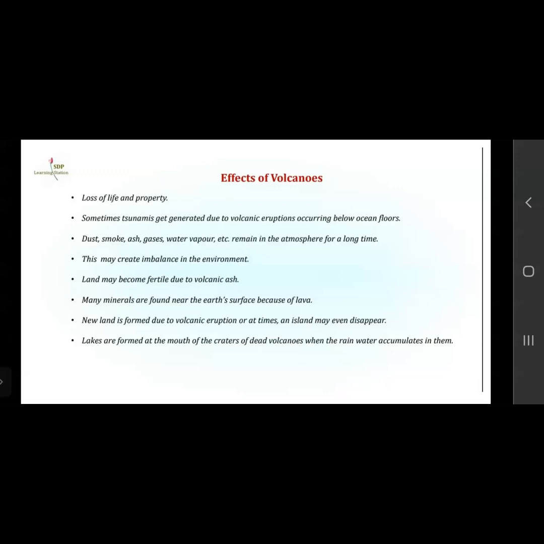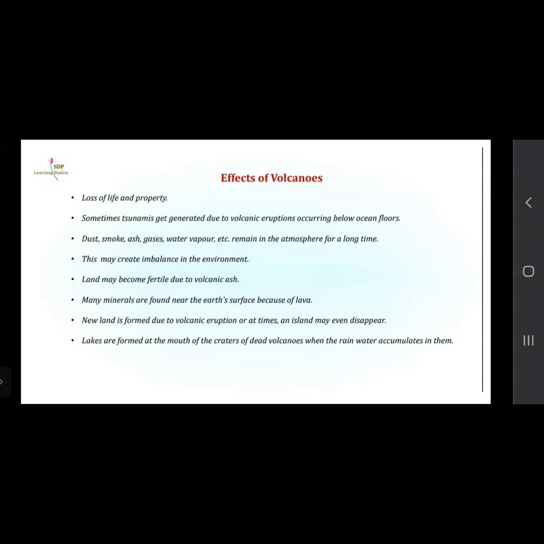Land may become fertile due to volcanic ashes. After the volcanic ash is left out, after the cooling, the land becomes fertile because of the volcanic ash. Many minerals are found near the earth's surface because of lava. Many minerals are also found near the earth's crust because of the eruption of lava. Whatever minerals are there are carried out through the magma from the earth's interior, that is the mantle, and they are thrown out on the surface of the earth.